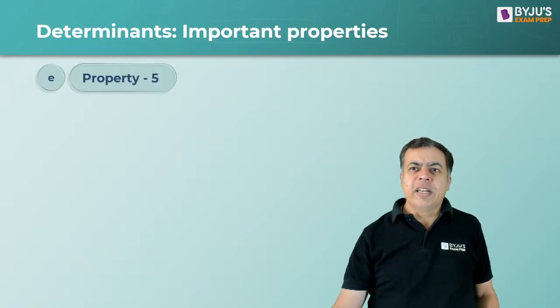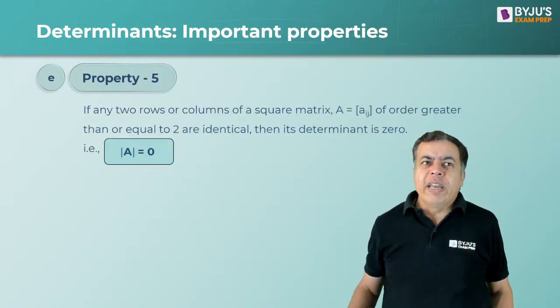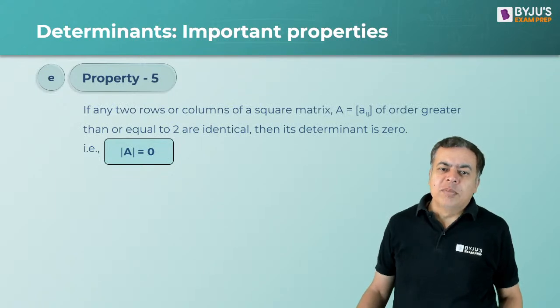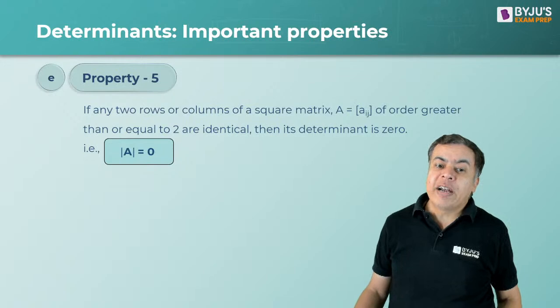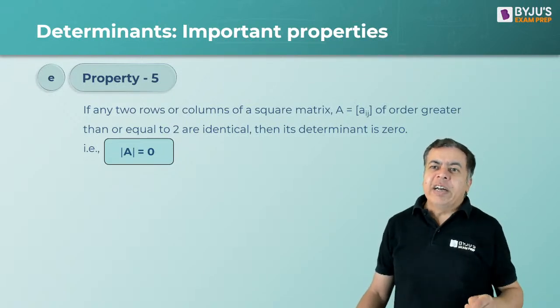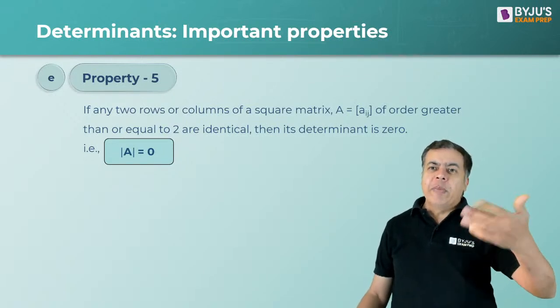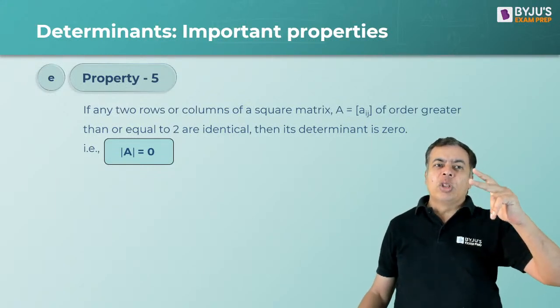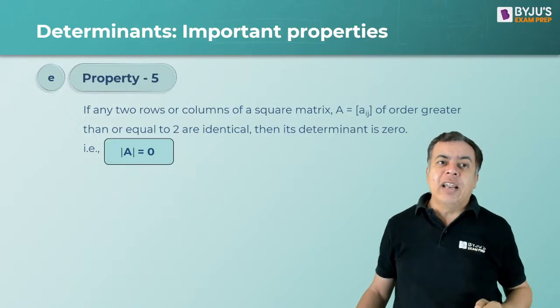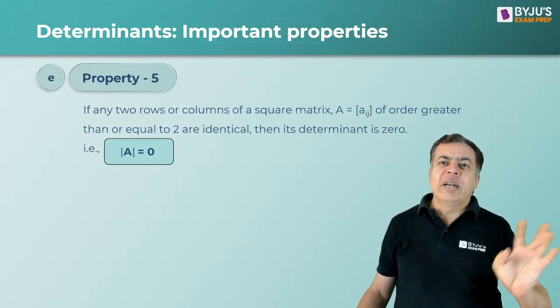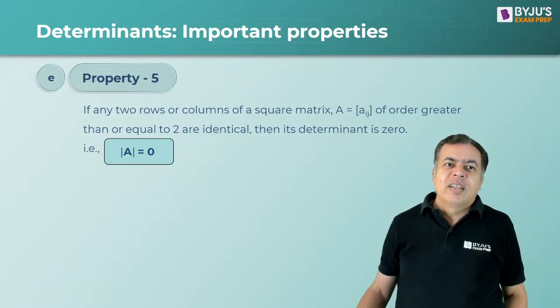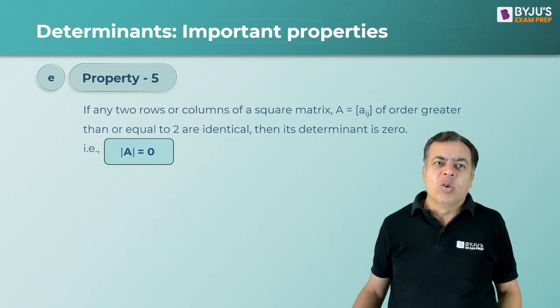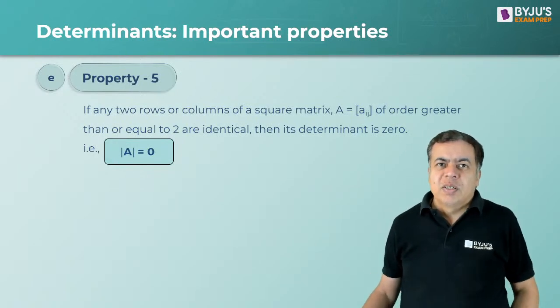Now next one is, if any two rows or columns of a square matrix of order greater than or equal to 2 are identical, in any determinant, whatever matrix you are taking whose determinant value you have to calculate, if two of its rows or two of its columns are identical, right, then its determinant value is zero, right? Determinant value is zero, okay.